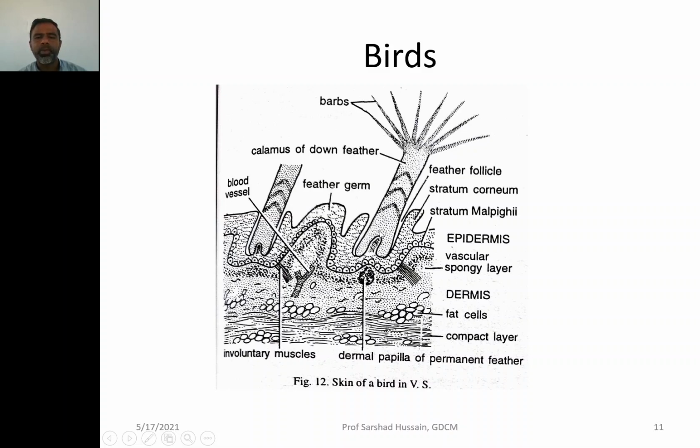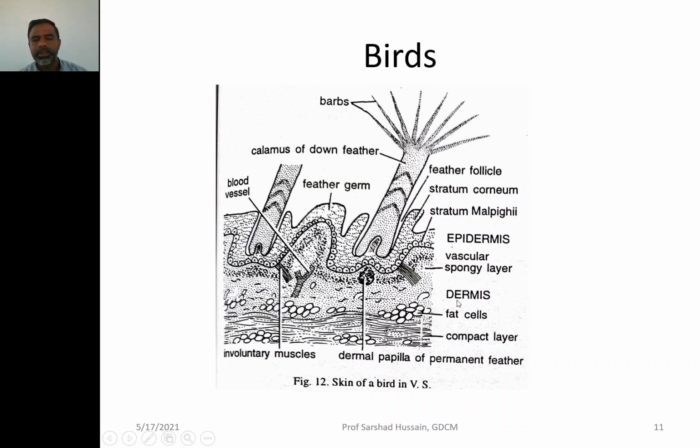This is the calamus part of the feather which remains embedded in the skin. Just below the epidermis, at the base of each feather, you may find dermal papilla providing nutritive supply to the developing feathers.